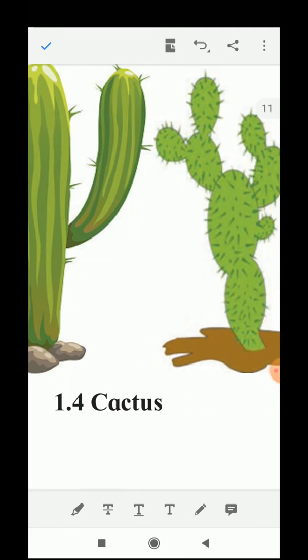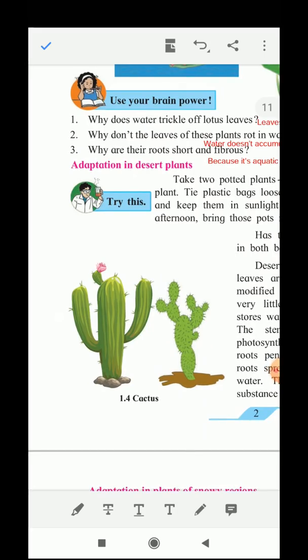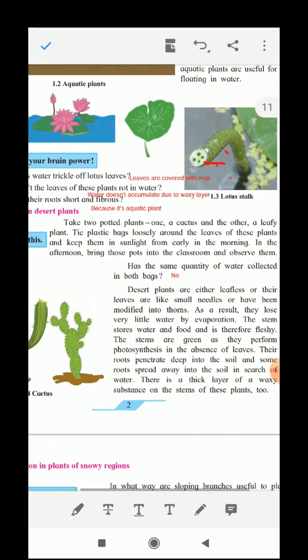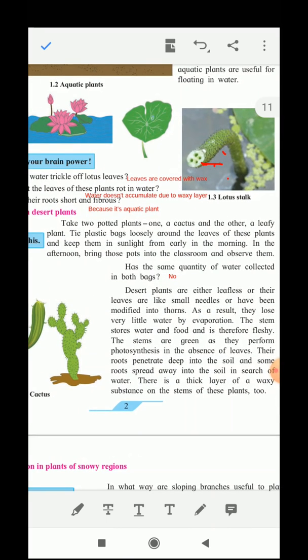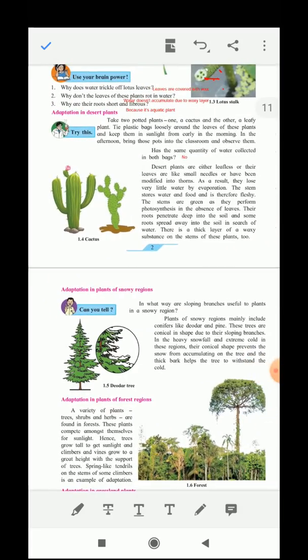This also is the stem of the cactus plant. Now this stem is green in color. So the process of photosynthesis in the cactus plant takes place in the stem rather than in the leaves. Next we will see the adaptation of plants in the snowy region.